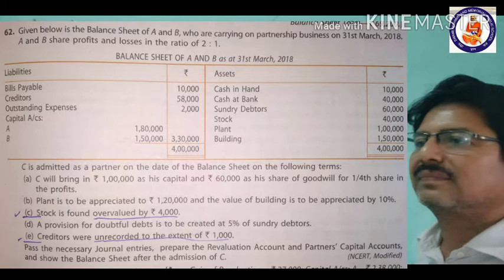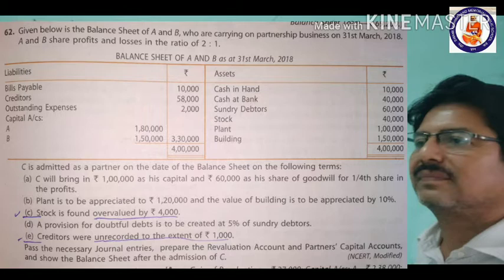Plant is to be appreciated to 1,20,000 and the value of building is to be appreciated by 10%. So the plant value increased by 20,000 and building by 10%. Stock is found overvalued by 4,000. It means stock is overvalued, so we will reduce it. Provision for doubtful debts is to be created at 5% of the sundry debtors. That is, debtors are 60,000, 5% is 3,000. Creditors were unrecorded to the extent of 1,000. So we will record this, and creditors will increase by that value.